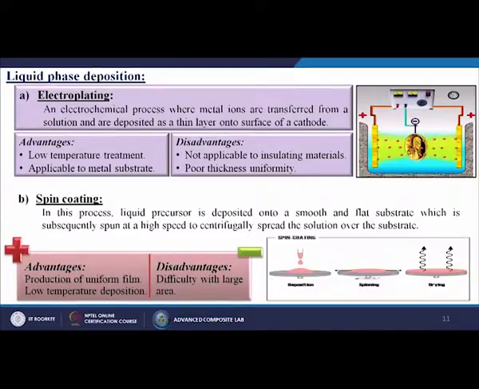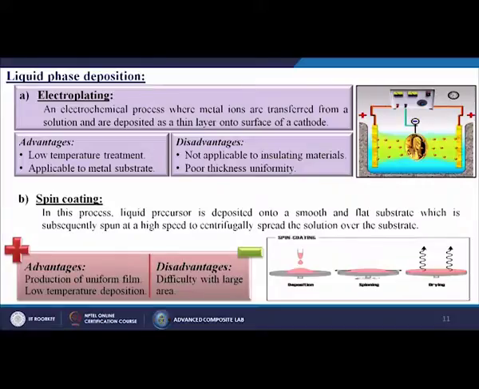So, what are the advantages? Low temperature treatment, applicable to metal substrates. Disadvantages: not applicable to insulating materials, poor thickness uniformity. That means we need some kind of conducting materials for doing this kind of modification.